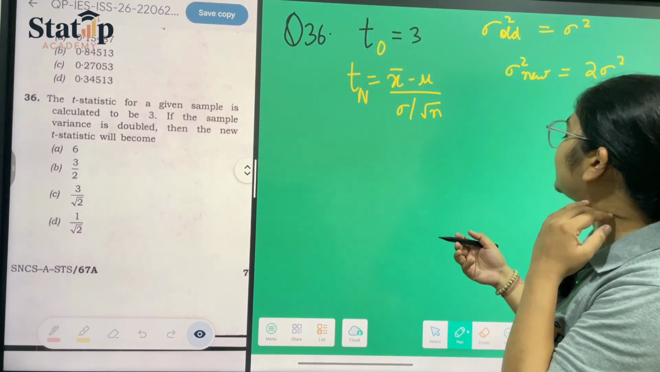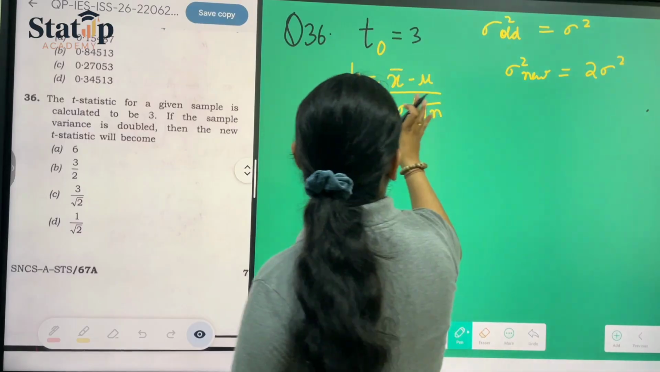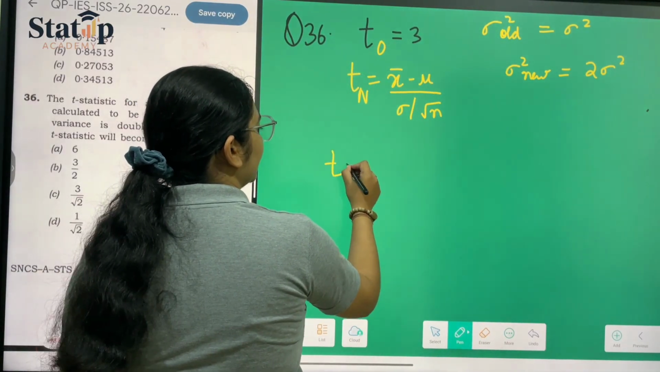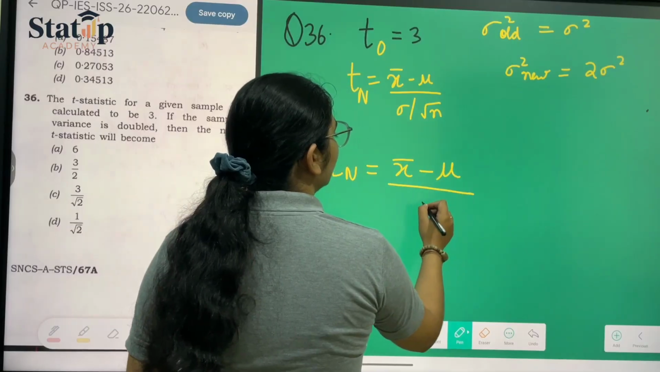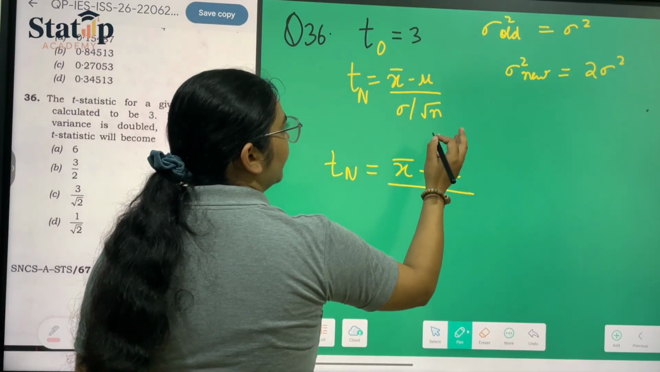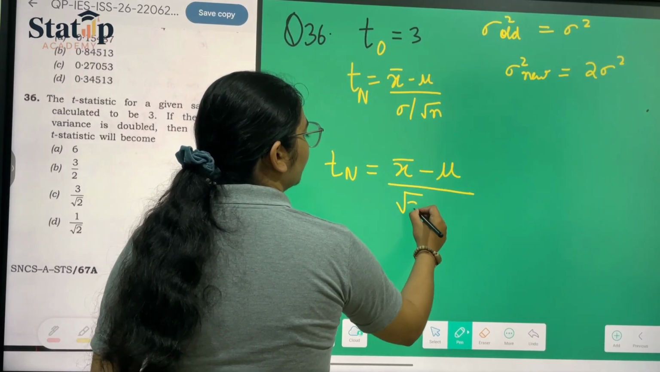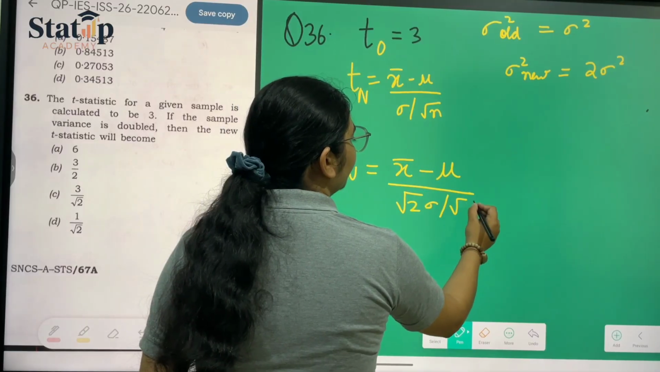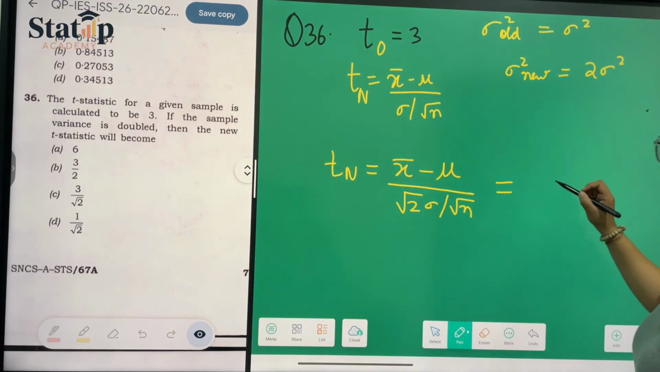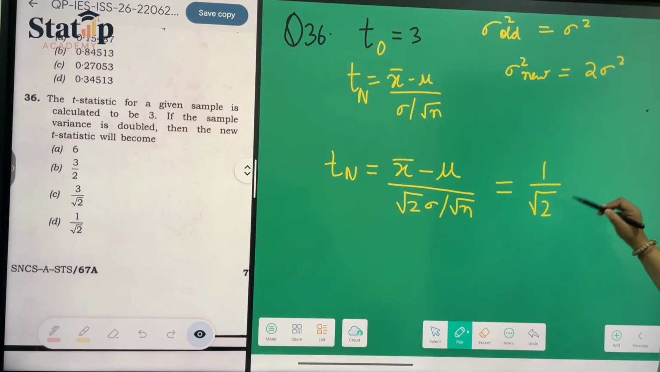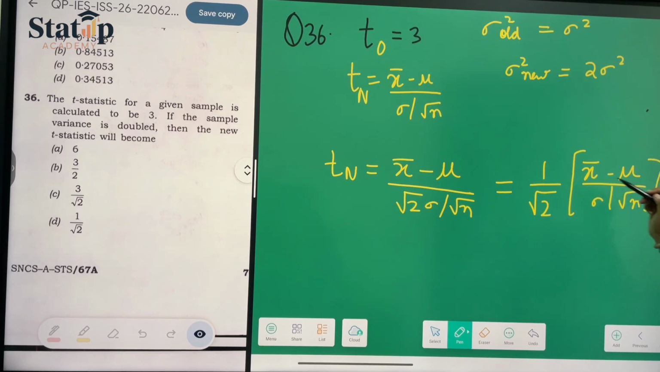Then the new T statistic becomes, so we have to put it in the new T statistic. Tn is equal to x bar minus mu upon sigma, where sigma here is root 2 sigma upon root n. So we can put it like this: 1 upon root 2 into x bar minus mu upon sigma by root n.